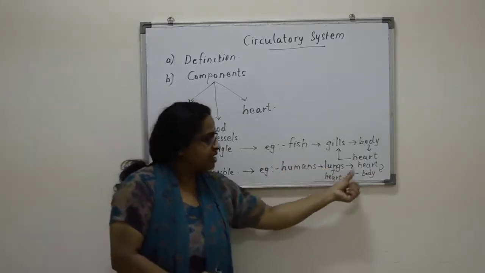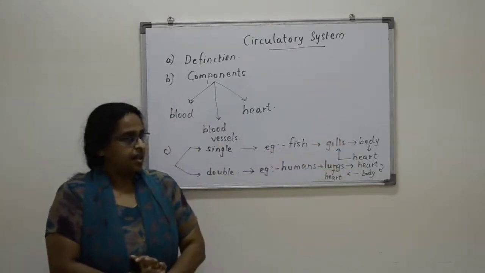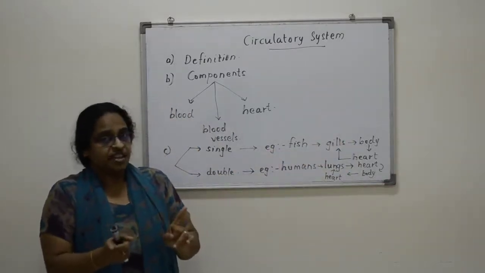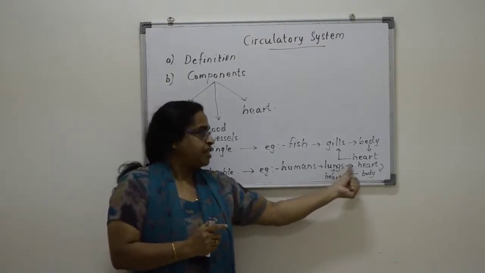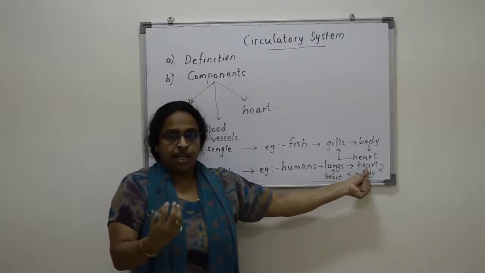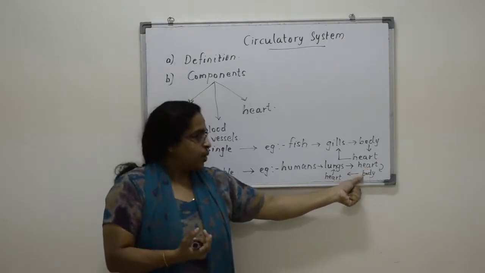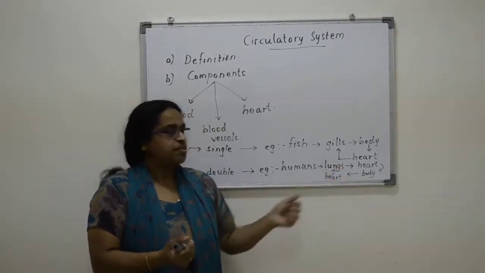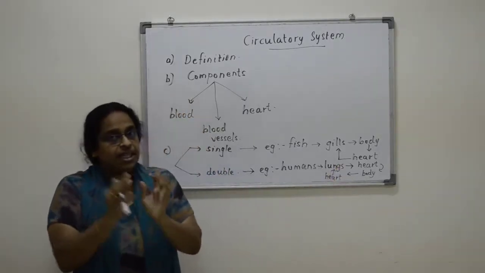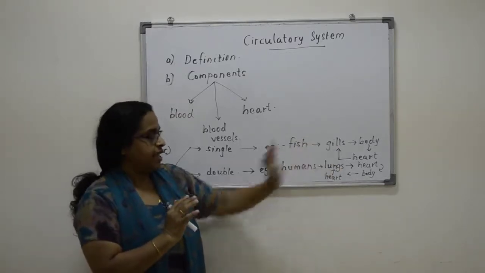So can you say what is the difference between these two? Twice it enters the heart, but what is the main difference? When it passes from lungs to heart, the blood will be enriched with oxygen, and when it passes from the body to the heart to the lungs, it will be enriched with carbon dioxide. So that is the main difference here.